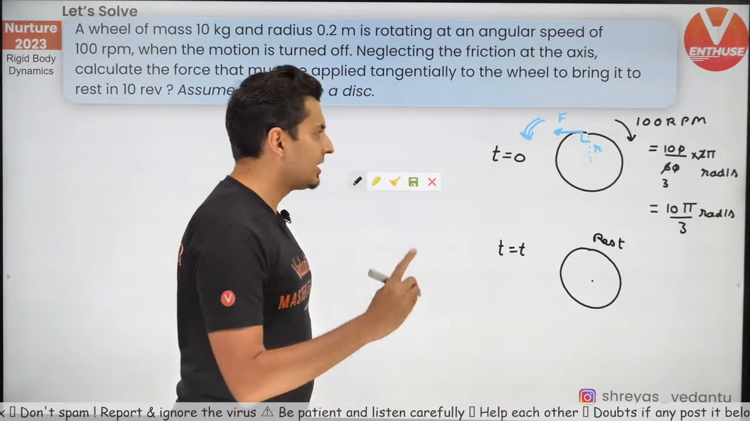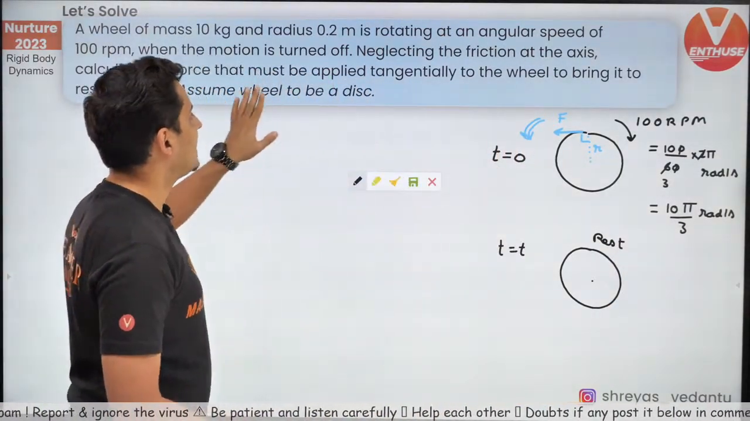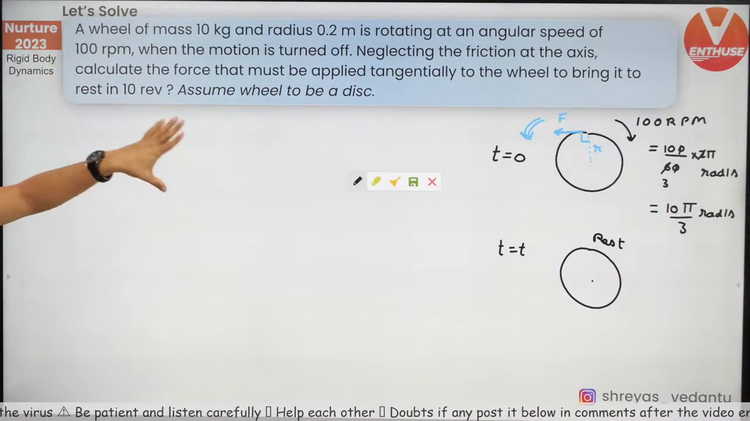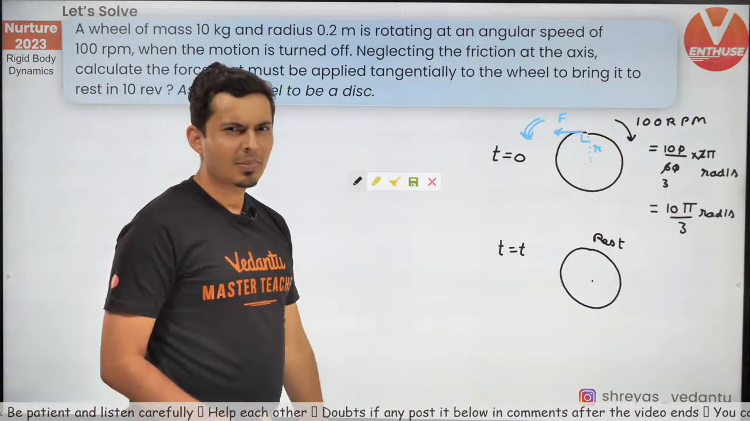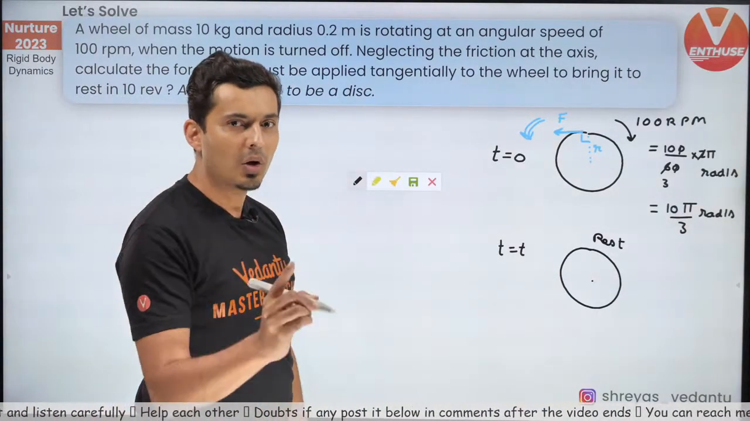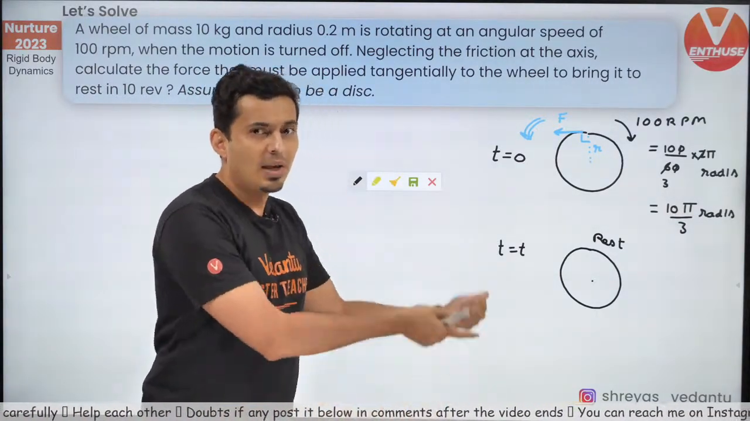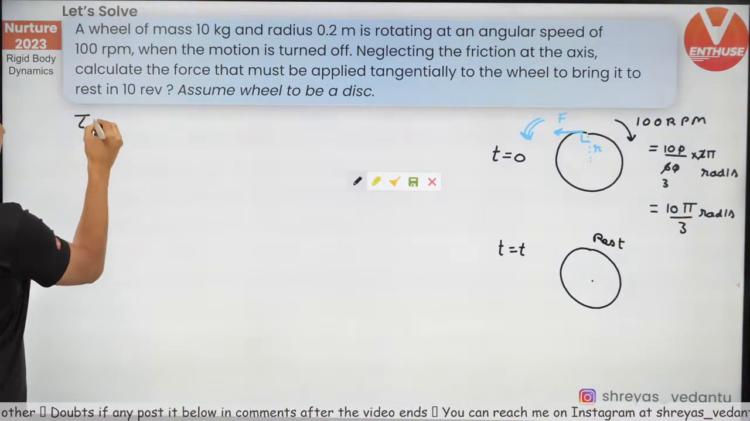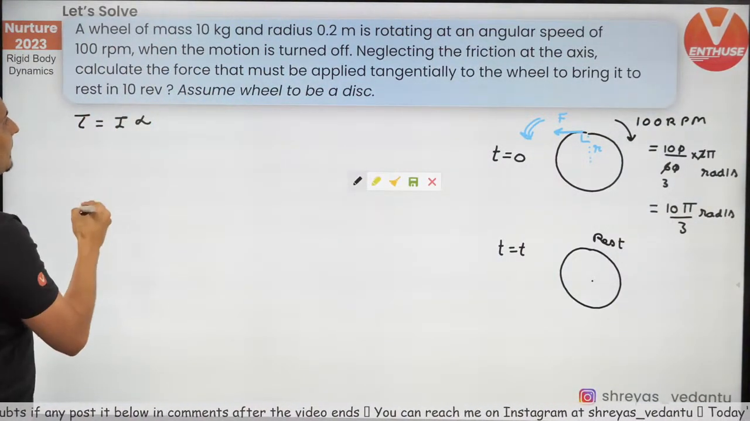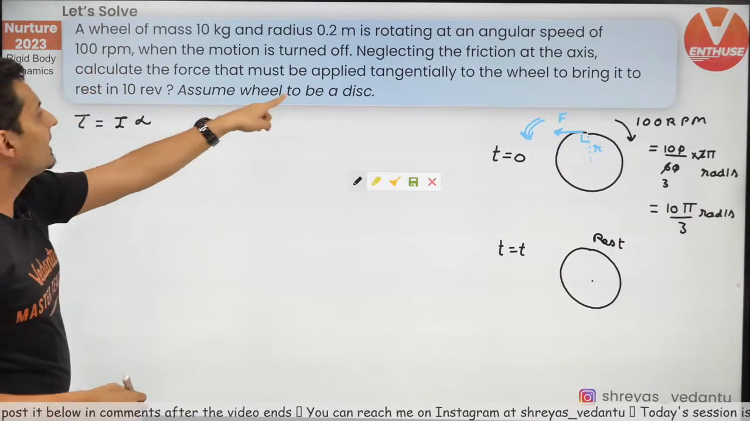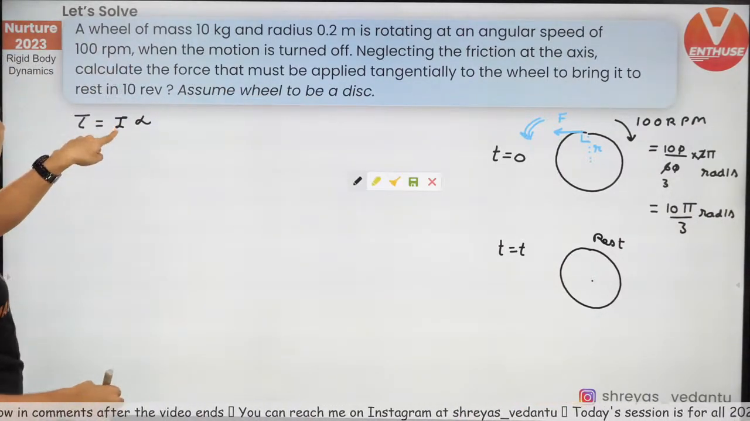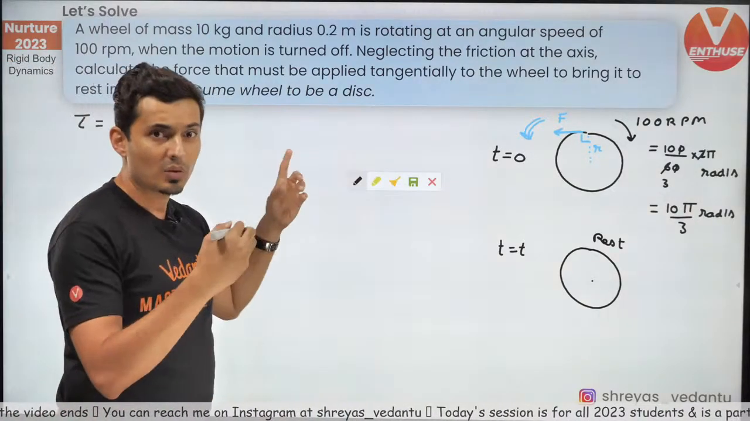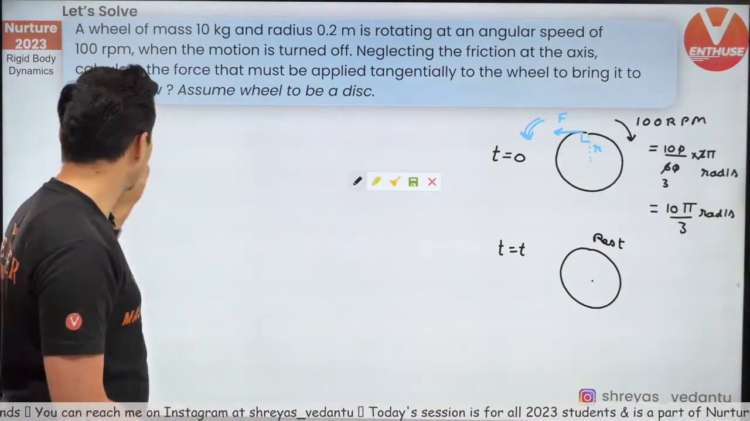Okay, so the question is, how much is that force which needs to be applied to bring it to a rest? Don't you see, it's got to do with torque is equal to I alpha, and it's very much similar to the previous question. Let's see how. Torque is equal to I into alpha. I think the wheel is like a disc, so I can find out I. Torque is R cross F, so from there I can find out force.